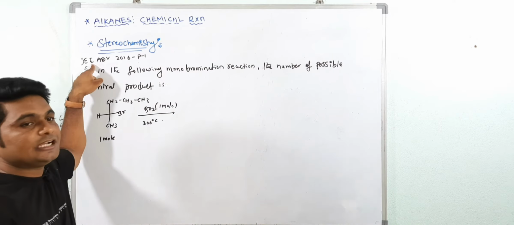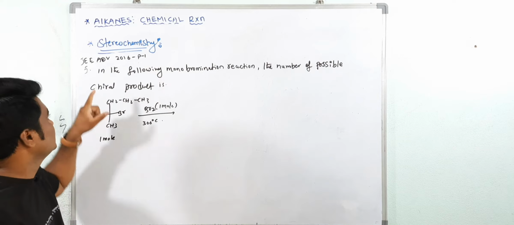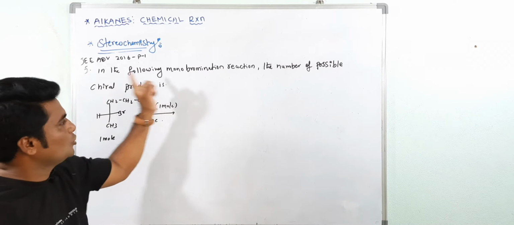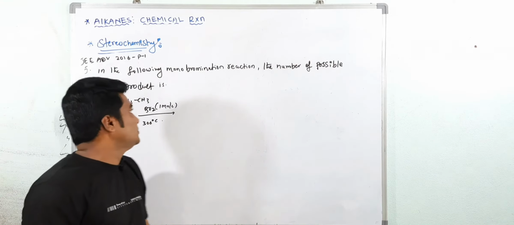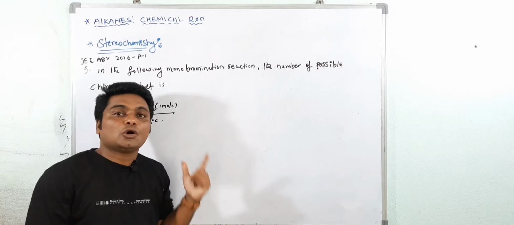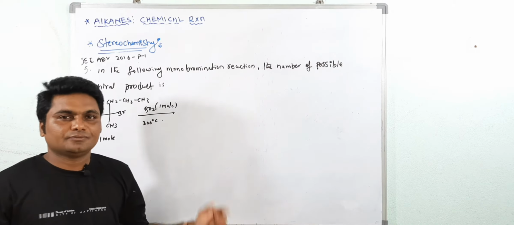Yes, okay, now see the fifth question. This is a JEE Advanced 2016 question from paper 1. In the following monobromination reaction, the number of possible chiral products. Chiral means what? Optically active. Understood? Having the chiral center.